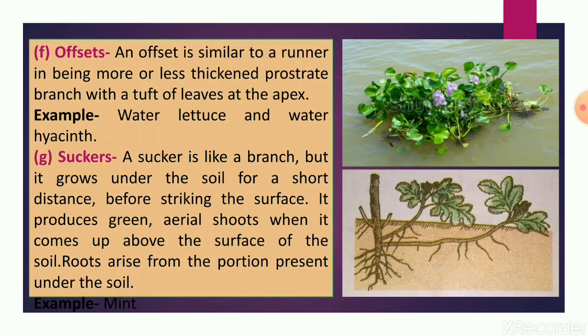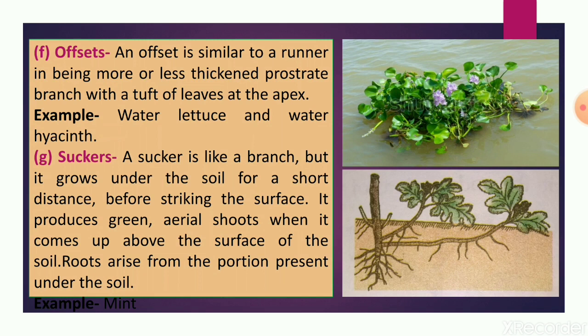Next one is offsets. An offset is similar to a runner in being a more or less thickened prostrate branch with a tuft of leaves at the apex. As we have studied about runners, offsets are also like that. Its examples are water lettuce and water hyacinth.